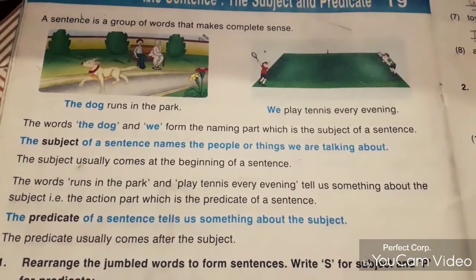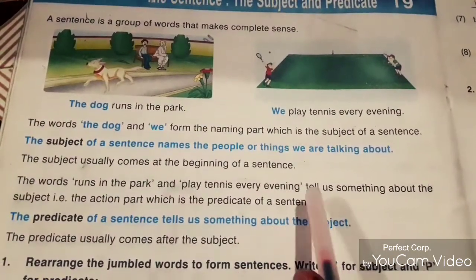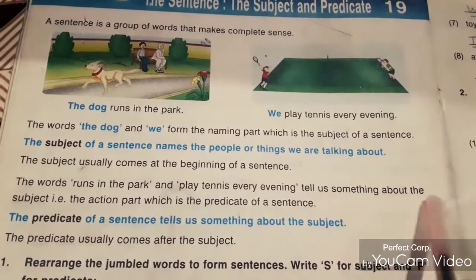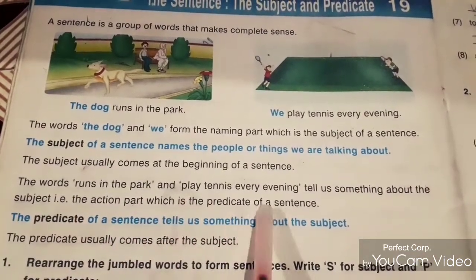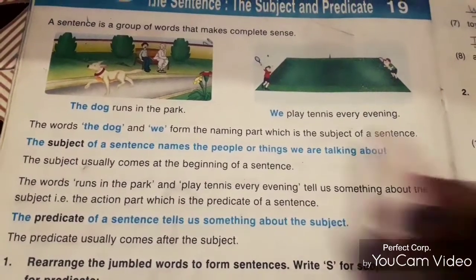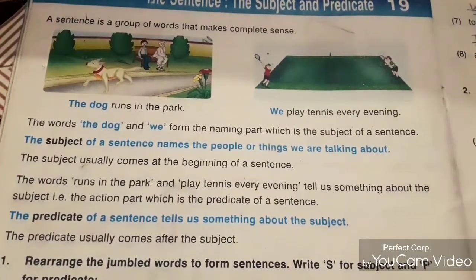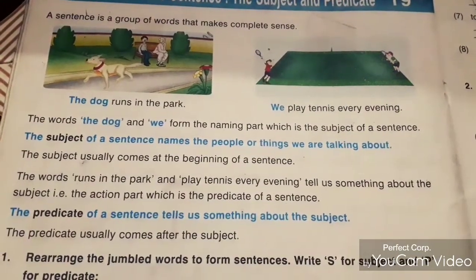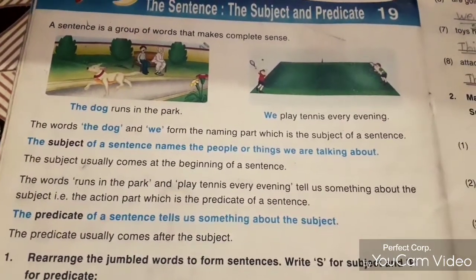The words runs in the park and play tennis every evening tell us something about the subject. That is the action part, which is the predicate of a sentence. Runs in the park, play tennis every evening. These words tell us something about the subject.